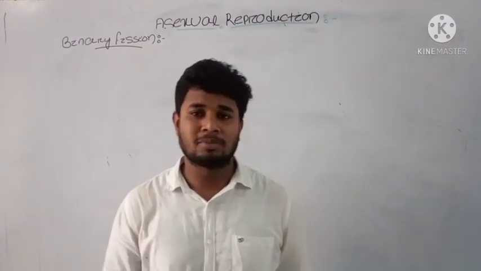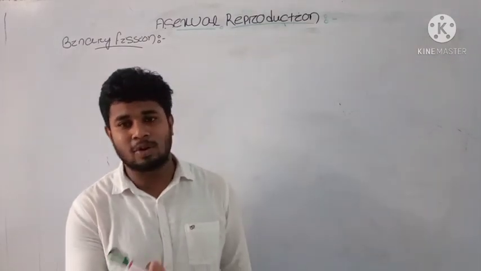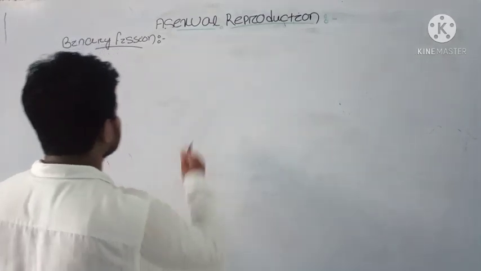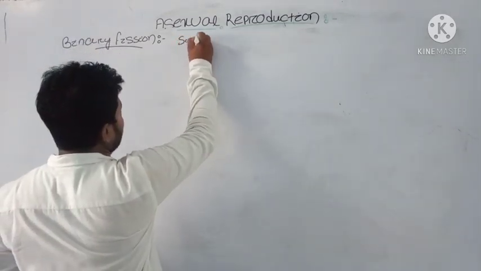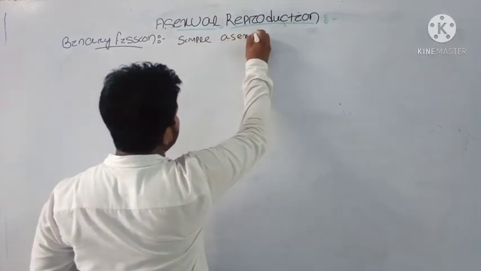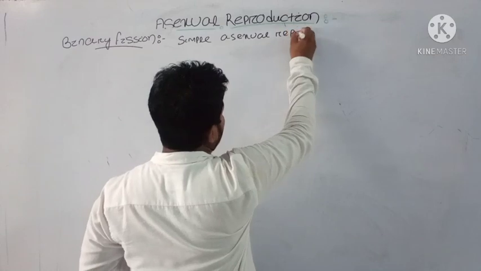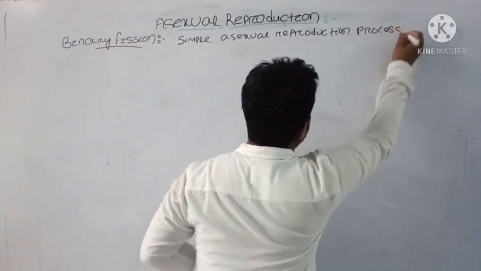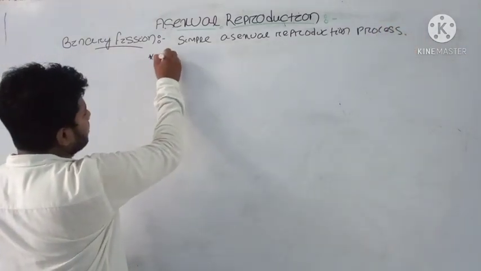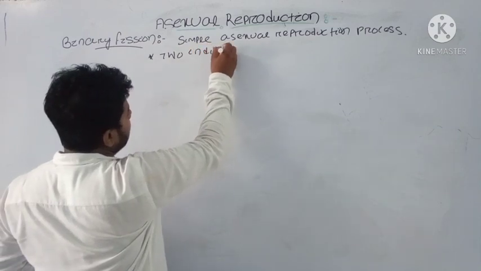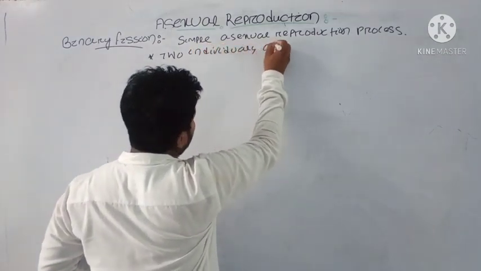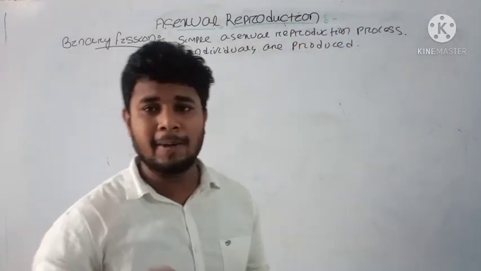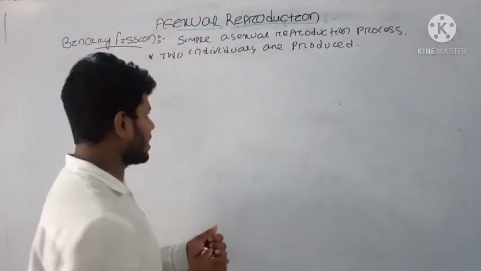Already we have discussed the fission process and how the new individual is formed, and one of the important methods, that is your binary fission. Here it is the simplest type of asexual reproduction. Here two individuals are produced, which is different from your multiple fission, and it is a complicated mitotic process. Okay, it is not a fragmentation process.